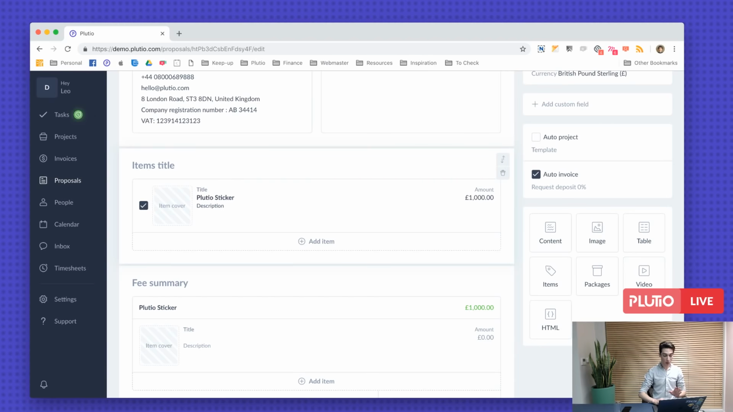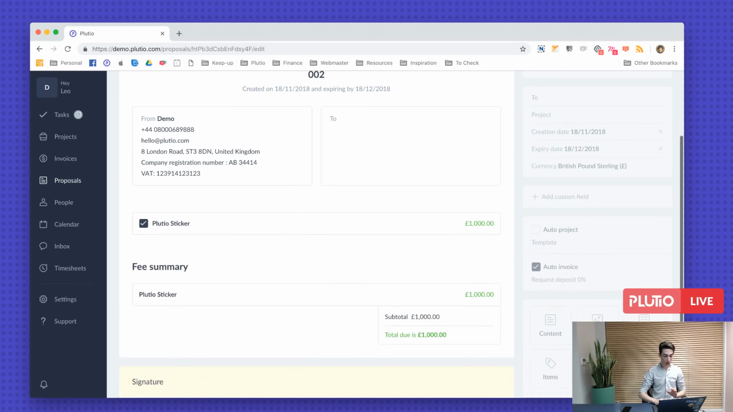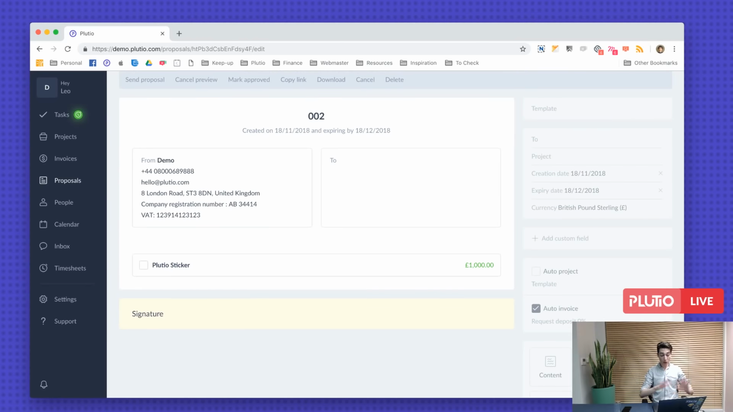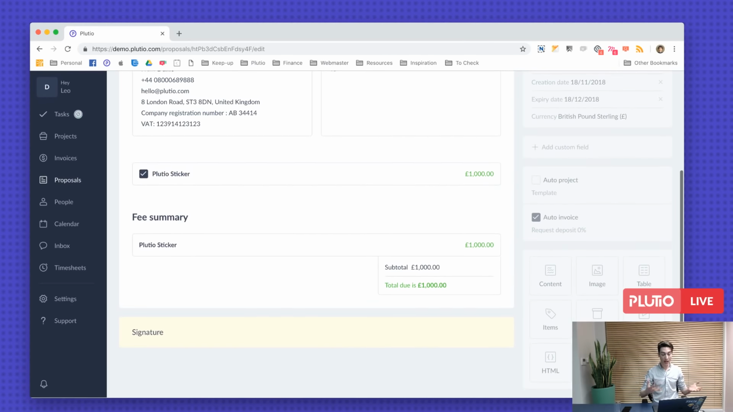Now what I'm going to do is I'm going to go preview. Now this is auto-selected. Now, see, there is no fee summary or anything that indicates the total of this proposal. But then the client can choose different items they want. So Plutio sticker, and whoop, the fee summary now appears. I hope this helps.